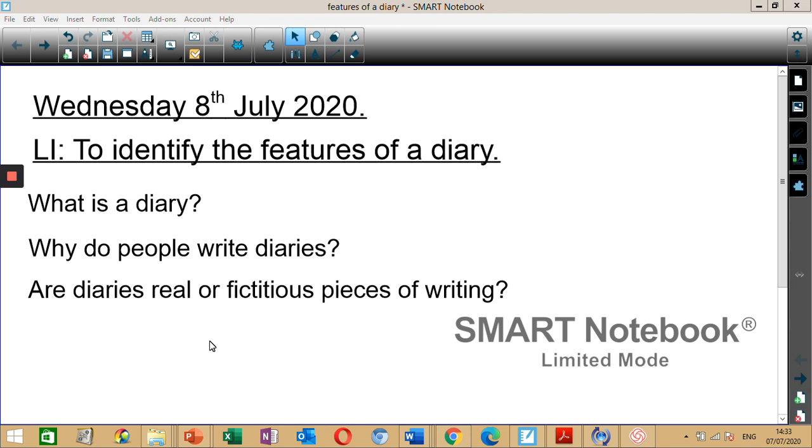Can you please write down the long date, Wednesday, 8th of July 2020, and the LI: to identify the features of a diary. Well done everyone.